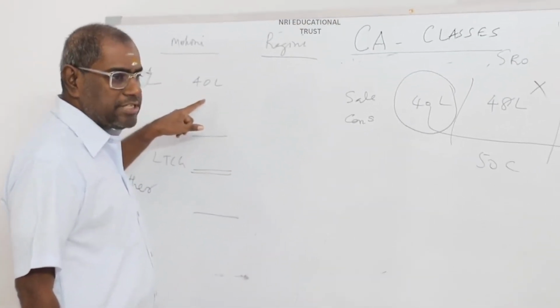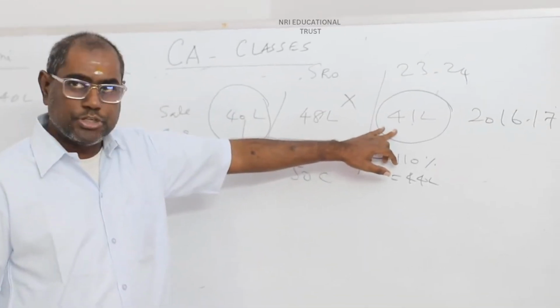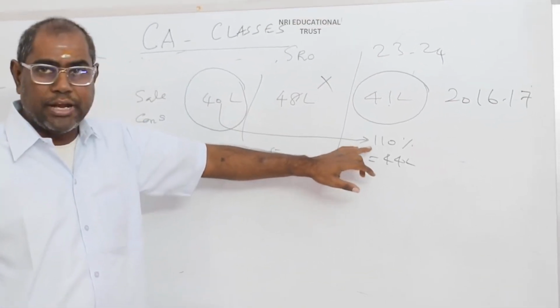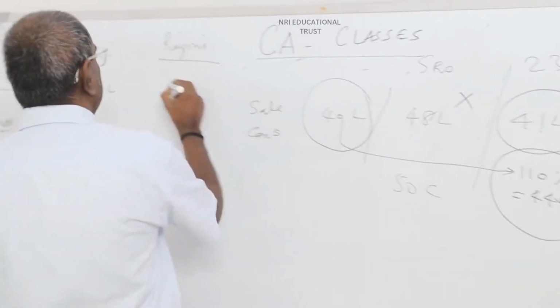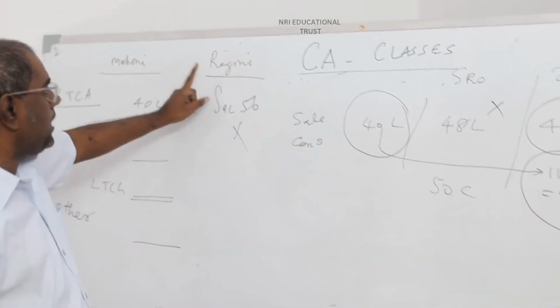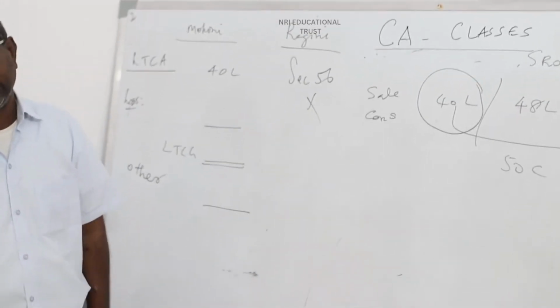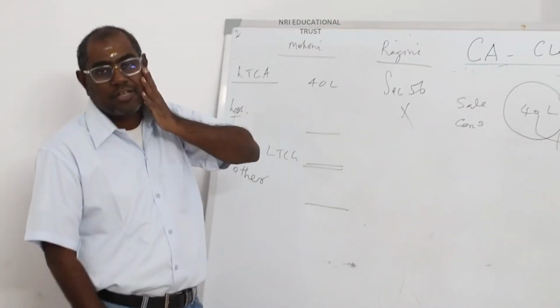The sale consideration is 40 lakhs and the final value is 41 lakhs. It is not more than 110%. Therefore, section 56 is not applicable in the hands of Ragini. Therefore, there is no gift taxability in the hands of Ragini.